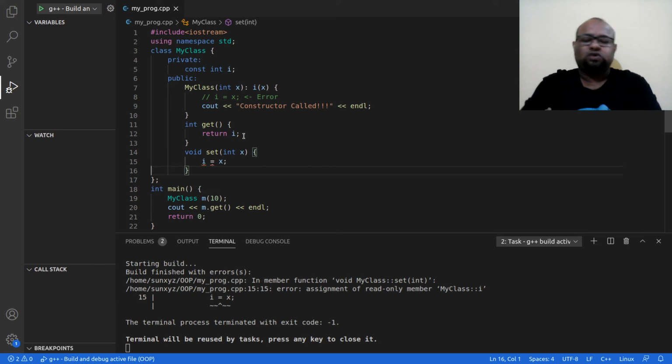I cannot do this. I cannot have this method called set. So I cannot update, I cannot call this set method that will update the value of I. So why cannot I do that? Because I is constant. So that should be very clear to you by now, that I cannot update the value of a constant variable, and this is what I have.